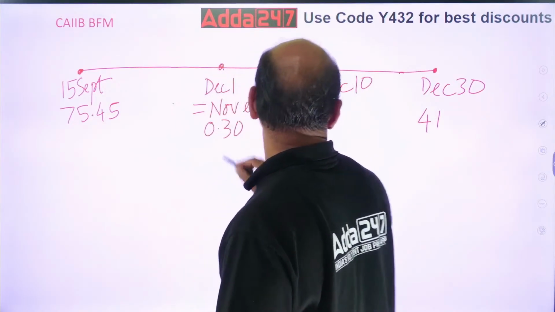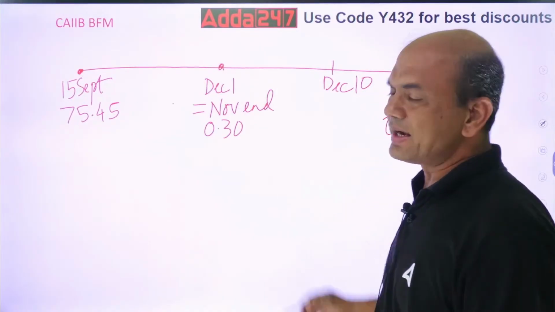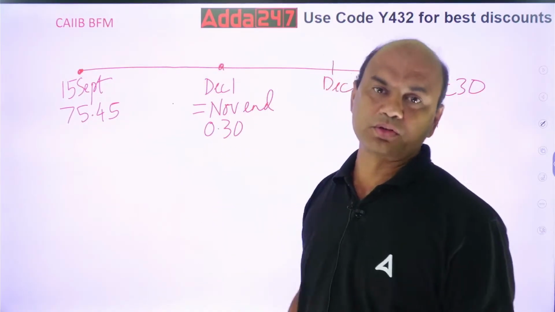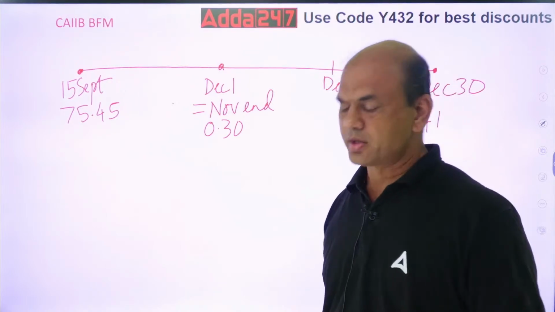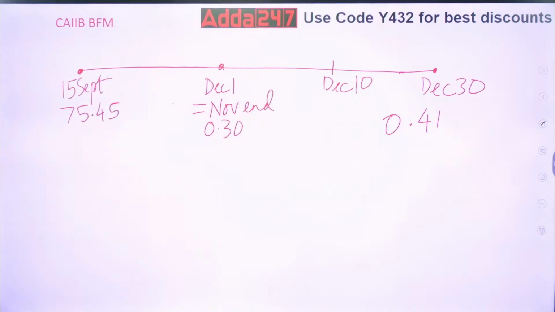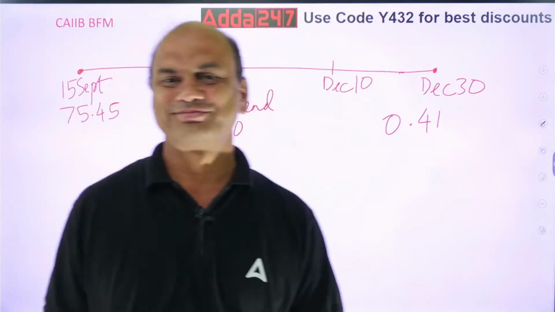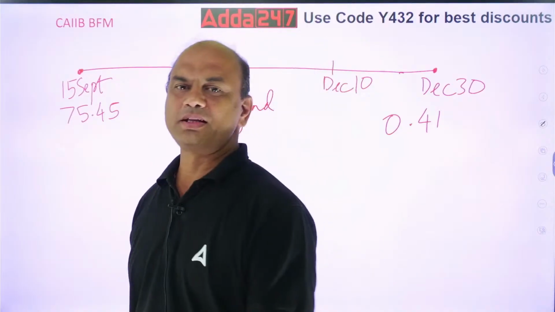0.30. 30 means 0.30 and this is 0.41. Now I have to add it to the spot or subtract it from the spot. You tell me. Do I add it to the spot or do I subtract it from the spot? Who can tell me this? Do I add or do I subtract, everyone? Do I add this or do I subtract?